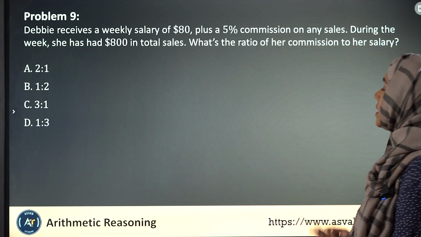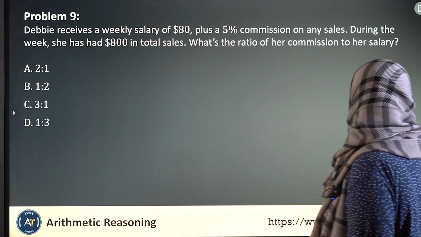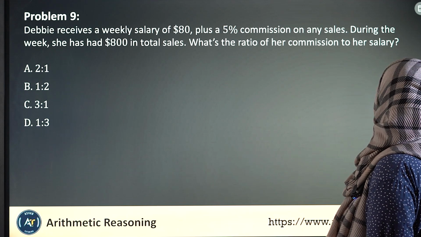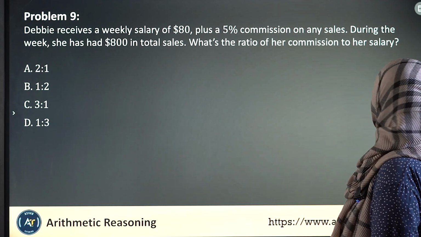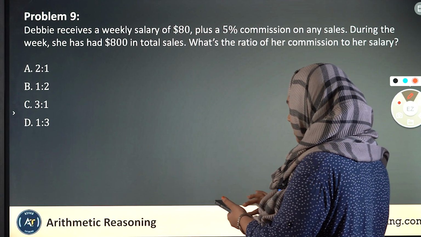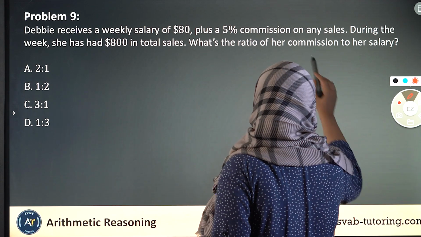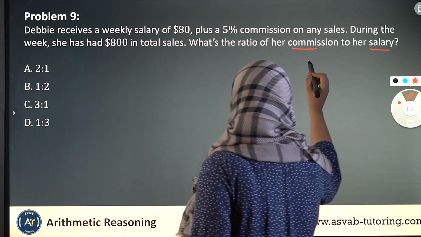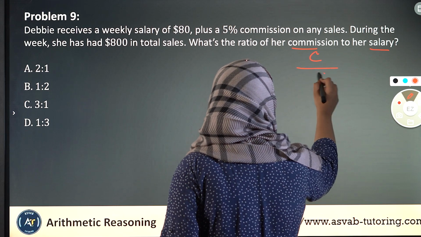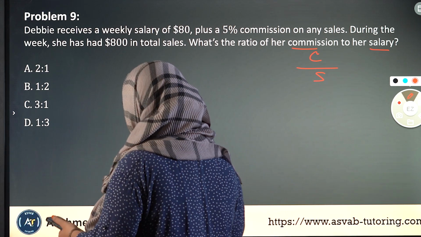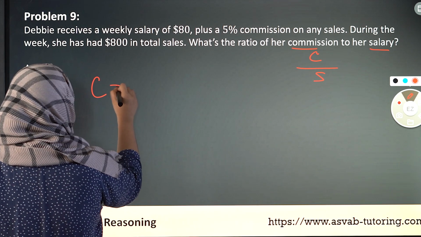Debbie receives a weekly salary of 80 plus a 5% commission on any sales. During the week, she has had $800 in total sales. What is the ratio of her commission to her salary? Commission to her salary, which means that commission needs to be on top, salary needs to be on the bottom. All right, so let's figure out the commission first.